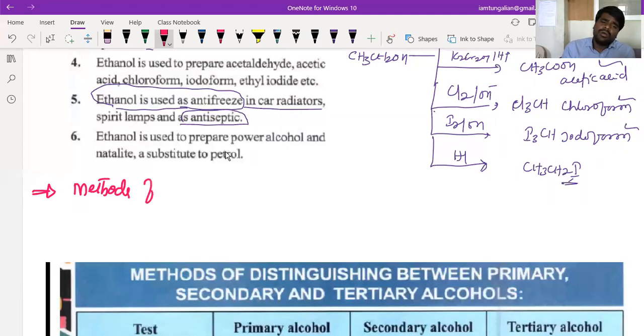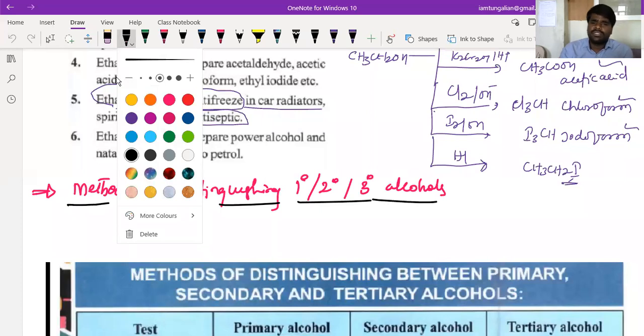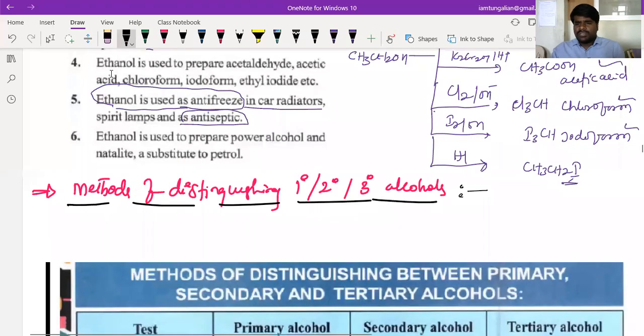Methods of distinguishing primary, secondary, and tertiary alcohols. So as I told you, beta, there are three important methods. One we call the Lucas method, beta, or we can say the Lucas test.